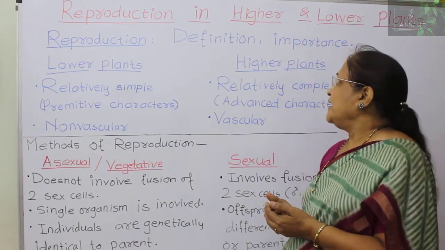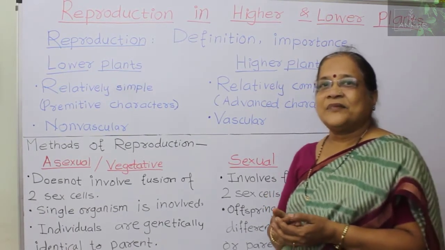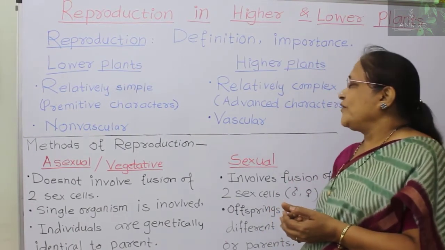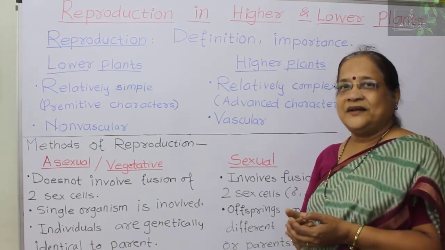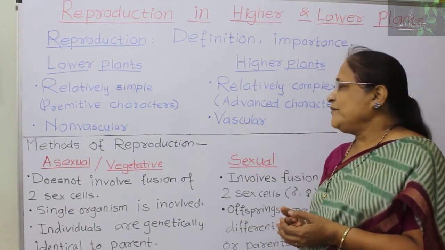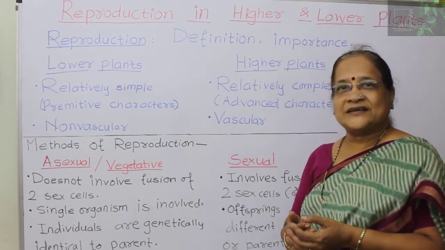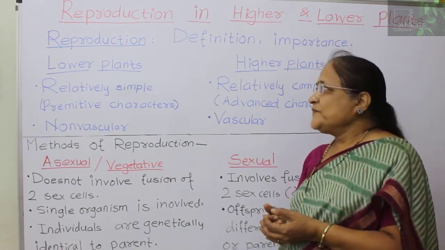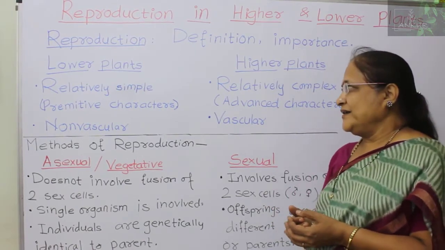The second group is the higher plants. These higher plants are comparatively complex and show advanced characters. For example, the plants which have conducting tissue, that is xylem and phloem, come under all vascular plants, including our angiosperms. So these are some basic differences between lower plants and higher plants.